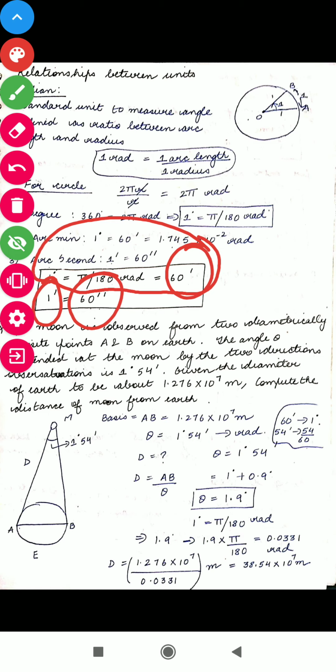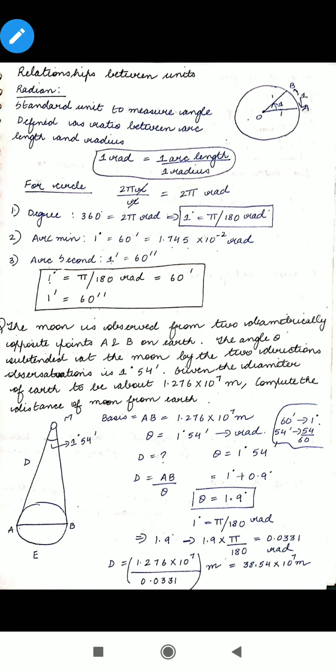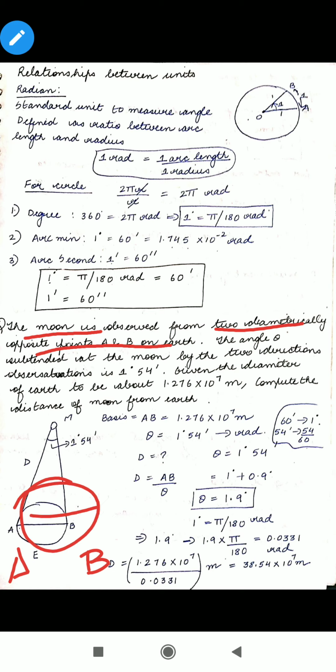Now I will explain all the things with the help of one question which you can see here. The moon is observed from two diametrically opposite points on earth. You can see A and B. This is earth and we have these 2 points. The angle theta subtended at the moon by the two directions of observation is 1 degree and 54 arc minutes. Given the diameter of the earth, compute the distance of the moon from the earth.